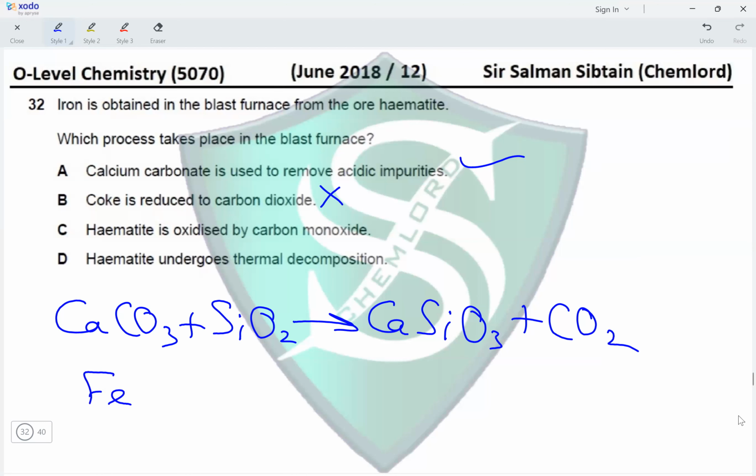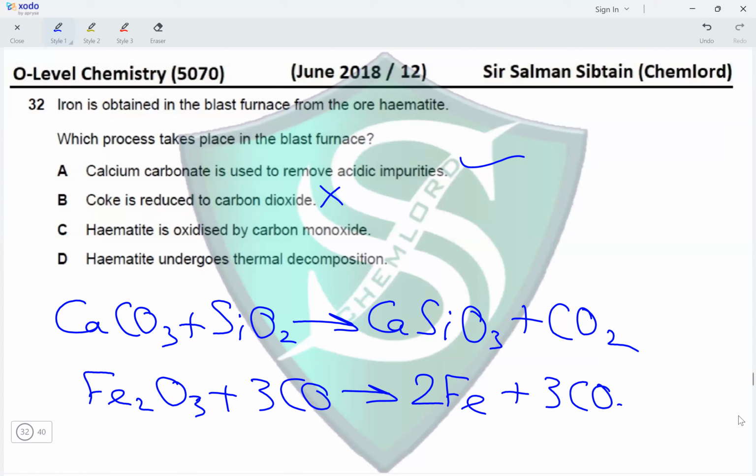We have hematite, Fe2O3, reacting with 3 moles of carbon monoxide. We have the production of metal iron by reduction and the oxidation of carbon monoxide into carbon dioxide. And the last one, hematite undergoes thermal decomposition. No, hematite undergoes reduction. Therefore, option A is the correct option for this question.